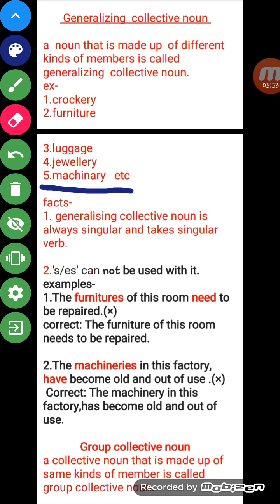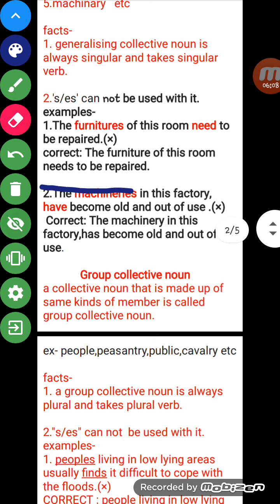What is the basic fundamental to identify a generalizing collective noun? We must know that the members will be different, but we will use a single word for all the members. Now, what are the facts related to generalizing collective noun?